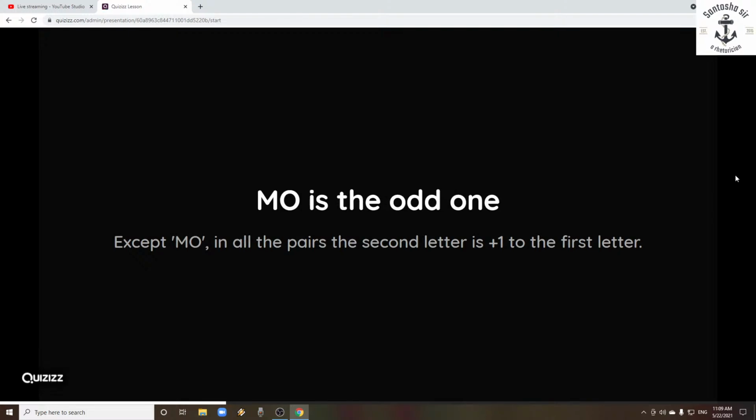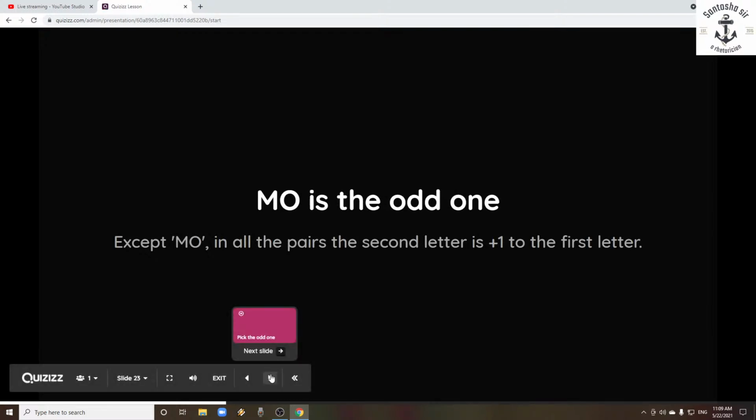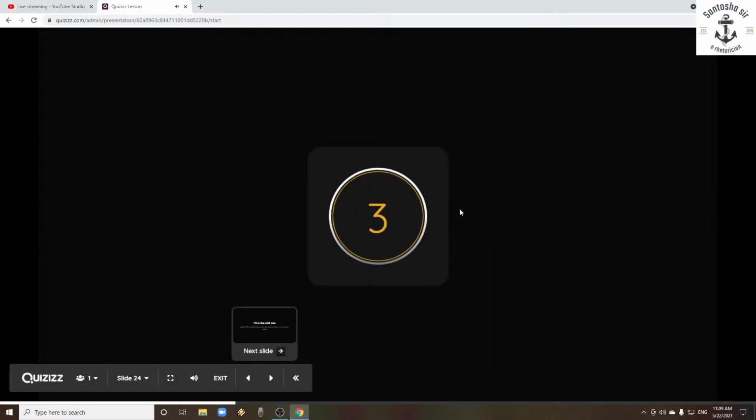Except MO, in all the pairs, the second letter is plus 1 to the first letter. So you can check back and you can check those details. That is why MO is the odd one. If it had to be right, then it should be MN. It's not, it is MO. So M plus 2 is O. That is why it is the odd one.